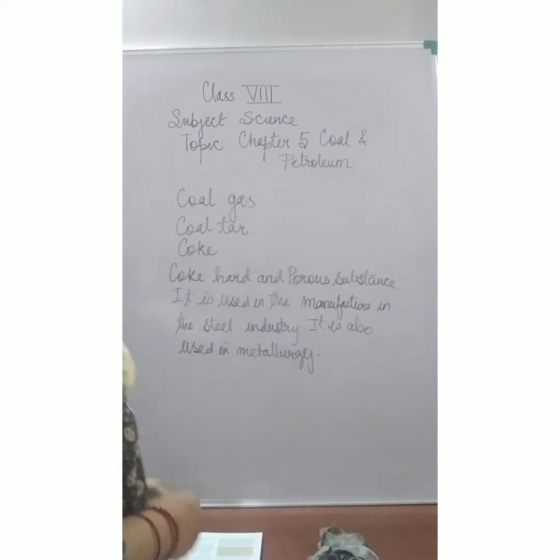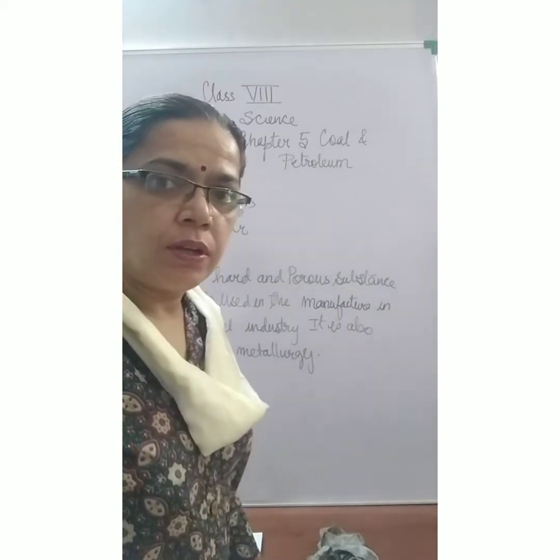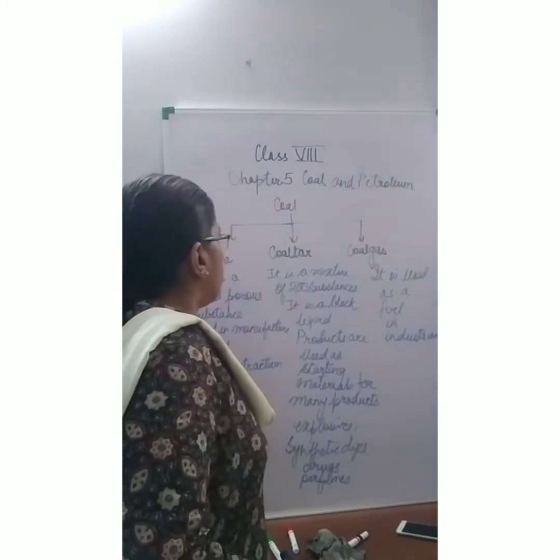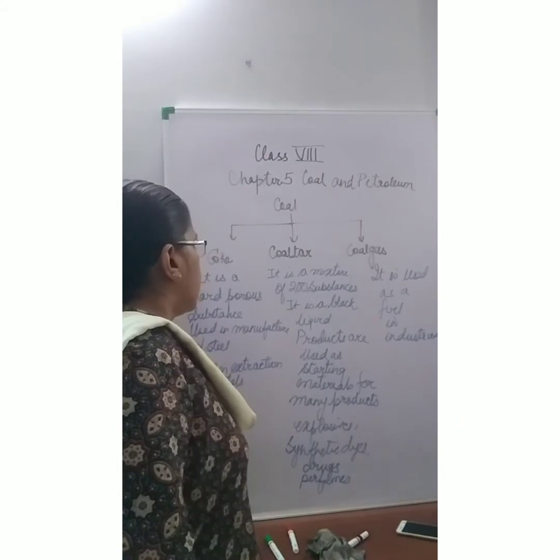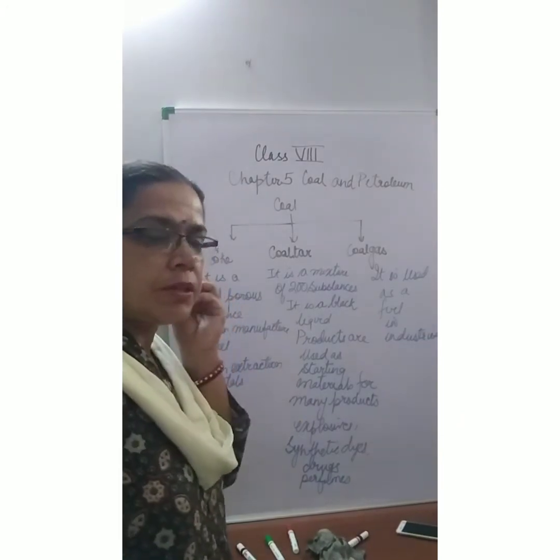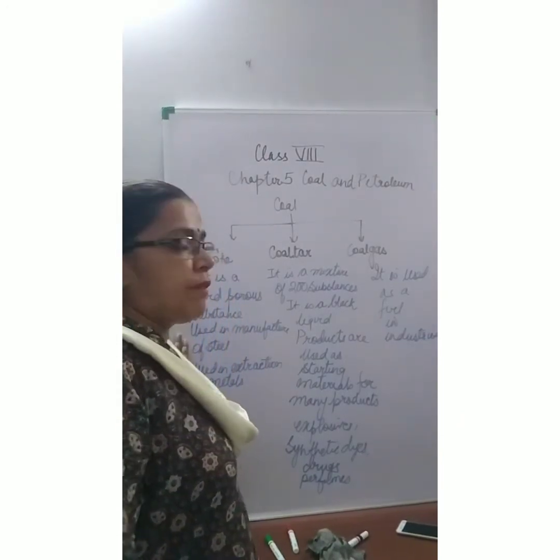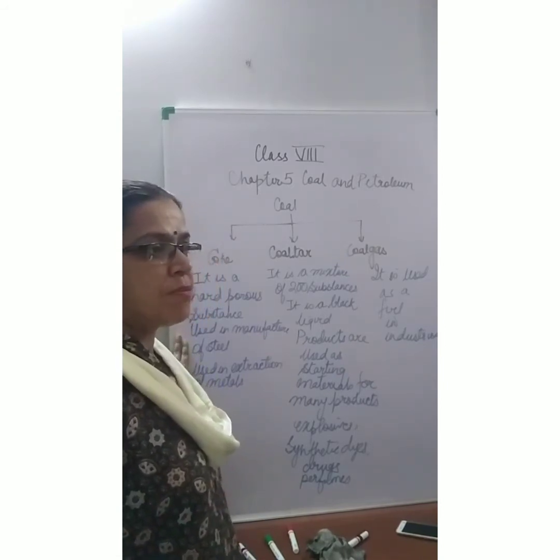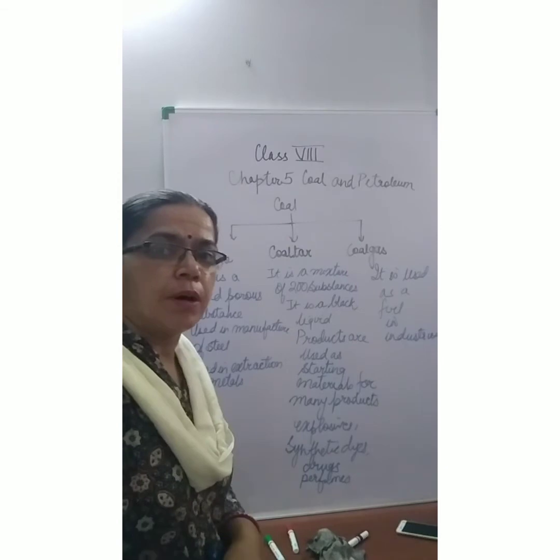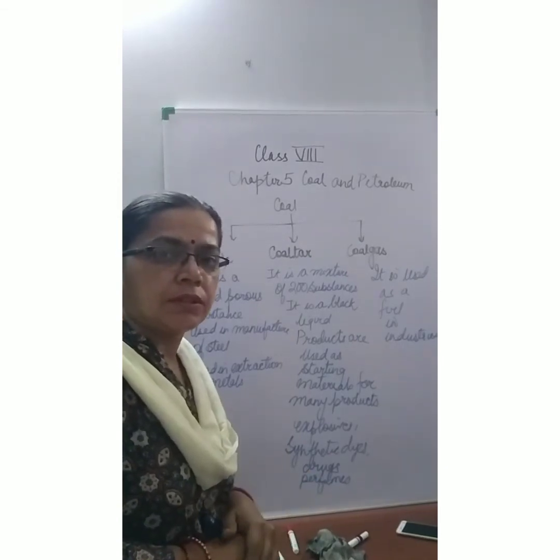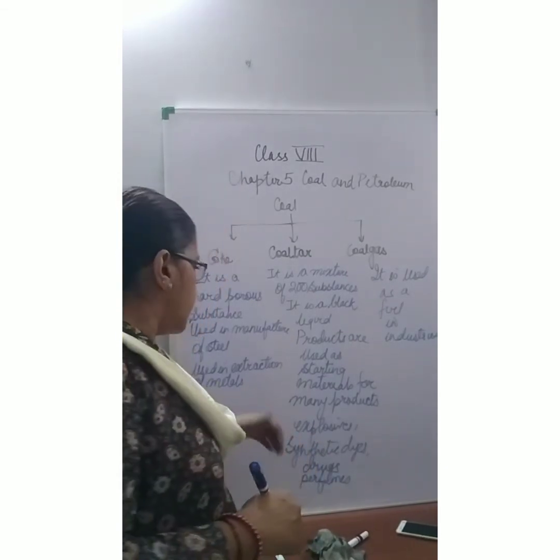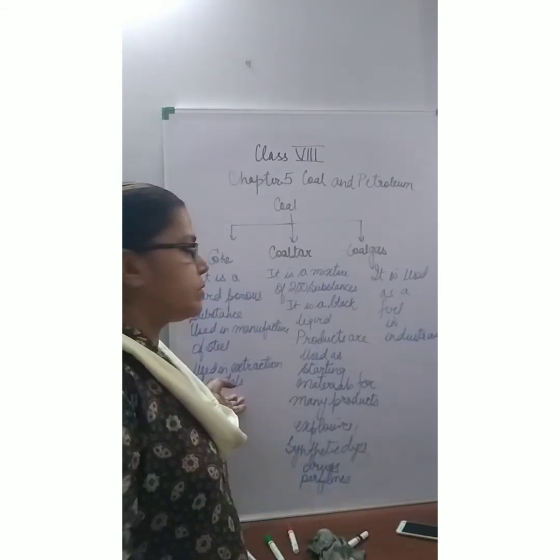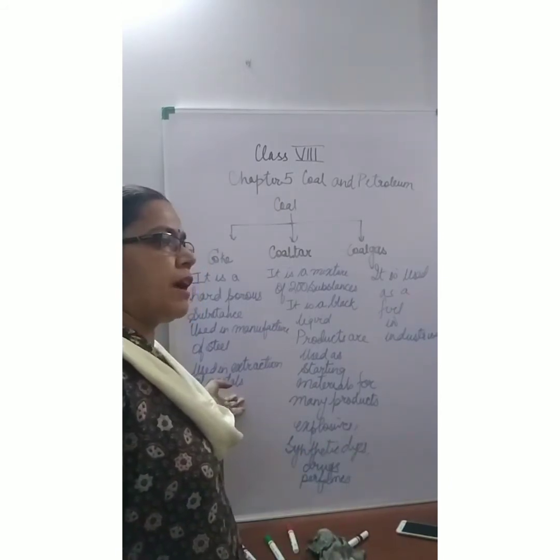Coal tar and coal gas are also useful substances. The products of coal, as you know, one is coke, which is a hard porous substance, and it is used in the manufacture of steel, and for the extraction of metals, because metals are found in the form of compounds inside of the Earth's crust. As we will have to extract the metals, we need to reduce those compounds and then we can have the metals.